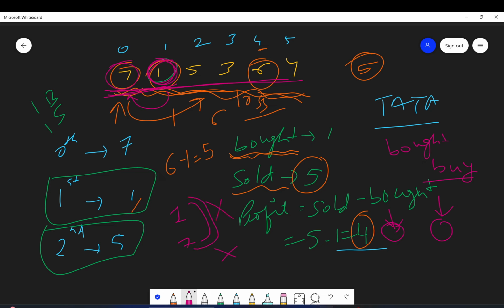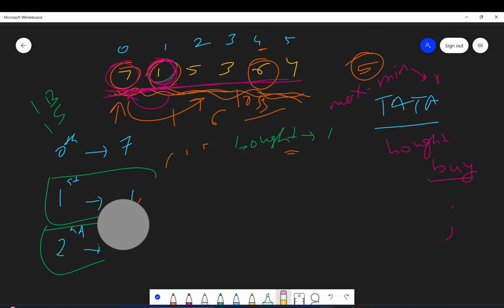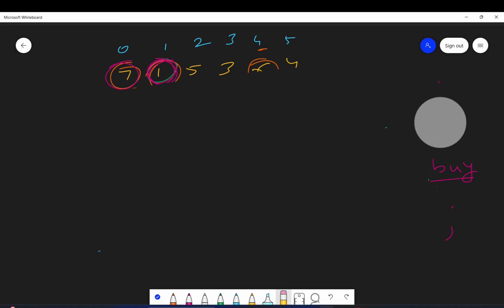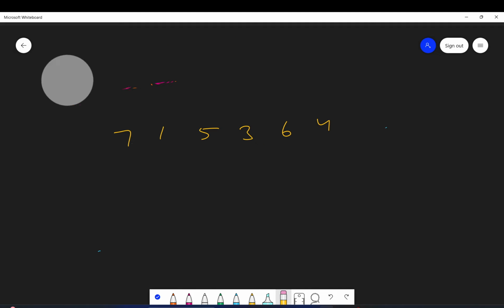If you were thinking that I will find the minimum, then find the maximum, and then subtract maximum minus minimum, that cannot be done. I would highly recommend you pause the video and think about how you can approach this problem. So we have 7, 1, 5, 3, 6 and 4. This is the input which is given to us.